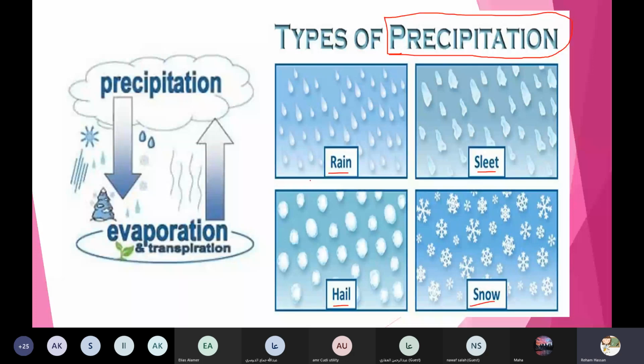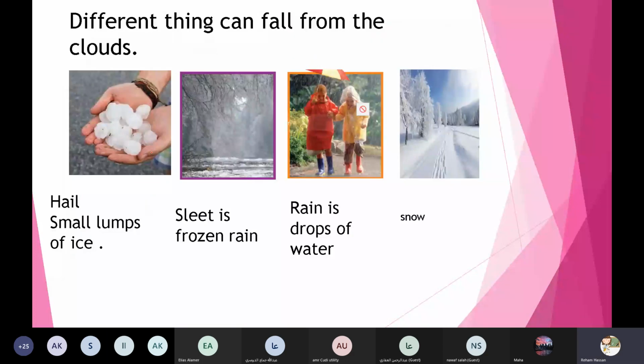So who can tell me about the types of precipitation? Hail, sleet, rain, and snow. Yes, Abdurrahman Ammar. Rain. So tell me about the different things that can fall from the clouds. Rain, amazing. And what else? Snow, rain.